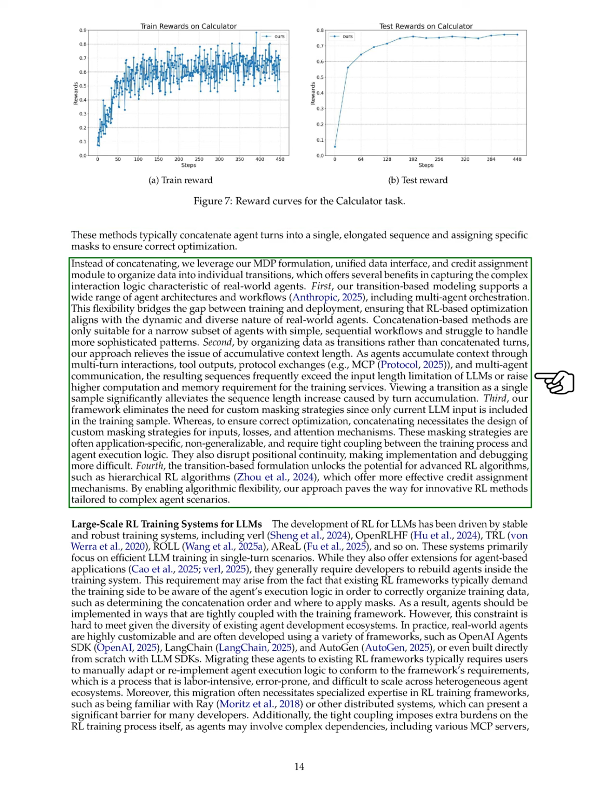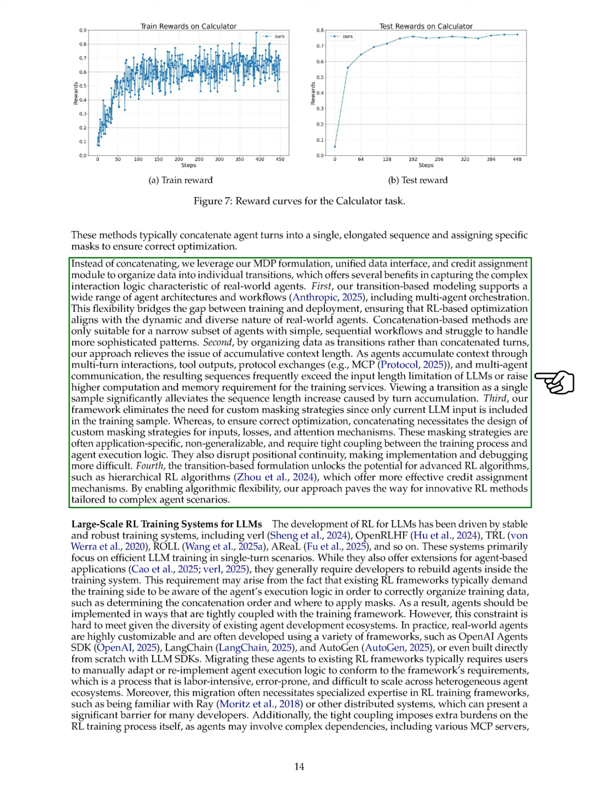Instead, we utilize our Markov decision process formulation, unified data interface, and credit assignment module to organize data into individual transitions, which offers several advantages in capturing the complex interactions typical of real-world agents. Our transition-based modeling supports various agent architectures and workflows, including multi-agent setups, bridging the gap between training and deployment. This flexibility ensures that reinforcement learning optimization aligns with the dynamic nature of real-world agents. In contrast, concatenation methods are limited to simpler agents and struggle with more complex patterns.